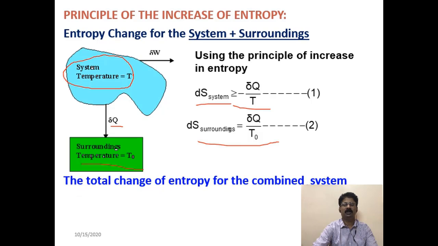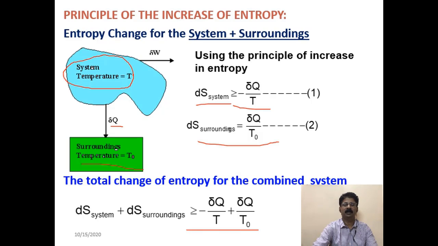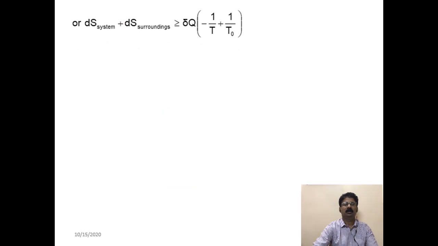Now the total change of entropy for the combined system is nothing but ds system plus ds surroundings. So you will get it as greater than or equal to minus del Q by T plus del Q by T0. Or in other words, you can write ds system plus ds surroundings is greater than or equal to del Q, and if you take del Q outside the bracket, inside the bracket you get minus 1 by T plus 1 by T0. This is just a simplification of the last equation from the previous slide.